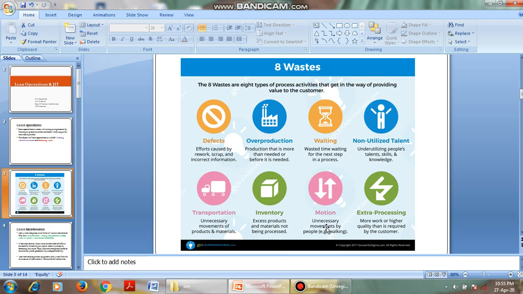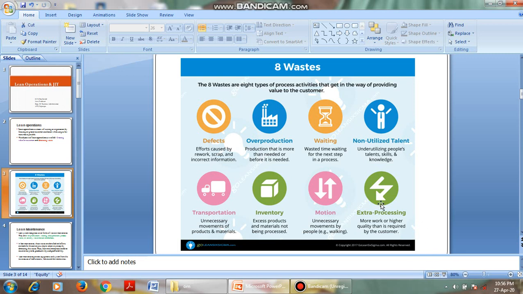The next wastage is motion, unnecessary movement by people. That is, people moving from one department to another, or within the department moving from one place to another. It is also wastage. And extra processing: more work or higher quality than required by the customer. A customer is expecting good quality, but we are not supposed to give superior quality. If you produce superior quality, it is waste, is it not?